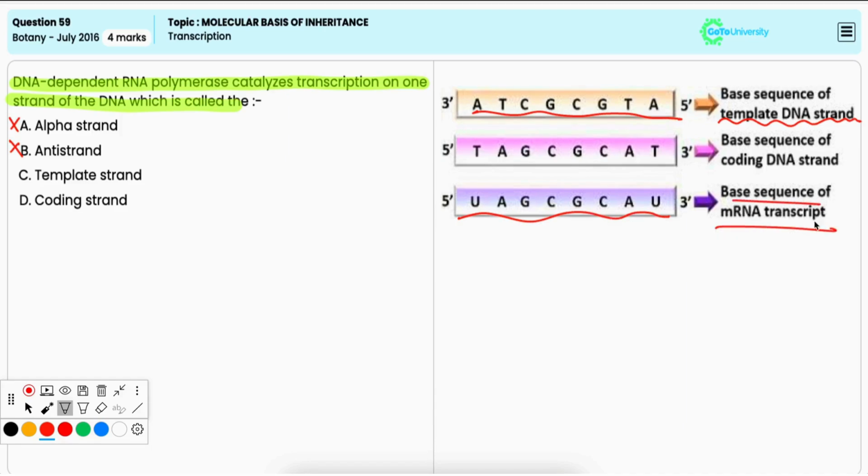Option D, coding strand. It is incorrect because the coding strand has the same sequence as the RNA except for thymine, which is replaced by uracil, but it is not directly used during transcription.